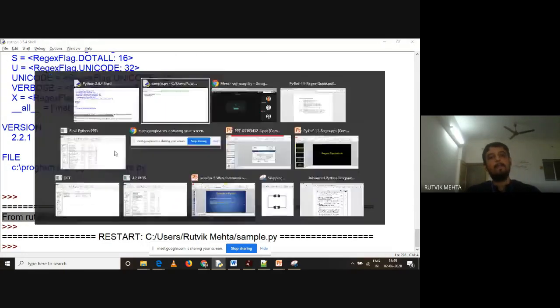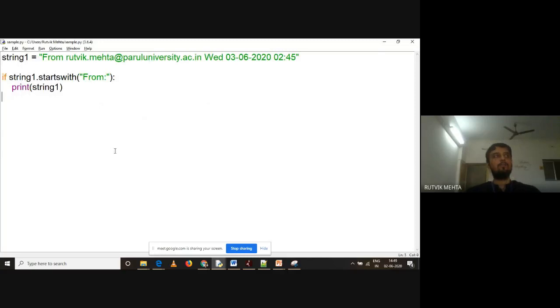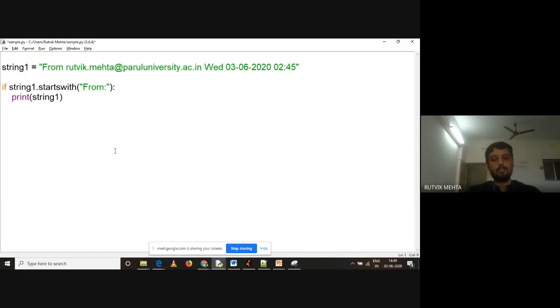Yes or no? Now, I want to implement this thing with regular expression. This is a very simple case study. Regular expressions are not generally used for this kind of purpose, but I'm showing you with a very simple example. I want to check if my string is starting with from, and then print the string.